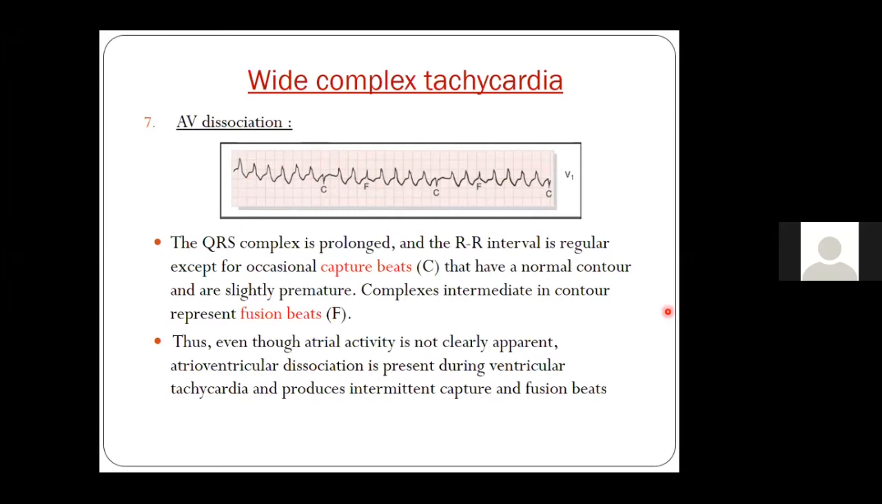So this is something which is very important. Apart from the AV dissociation, the presence of a fusion beat, the presence of a capture beat, the presence of 2:1 VA conduction, and a variation in amplitude of QRS, that is QRS alternans. These are very important to tell that AV dissociation is there.